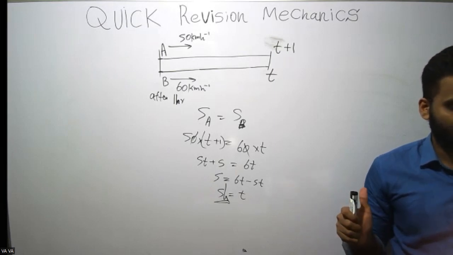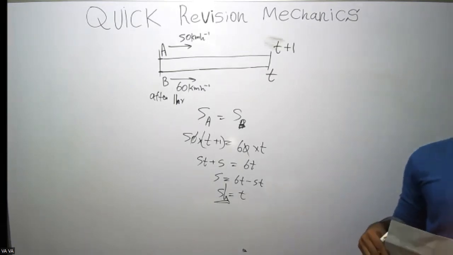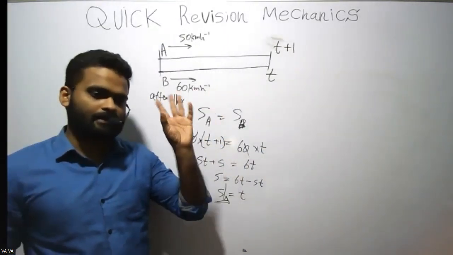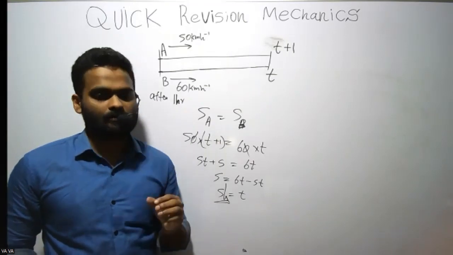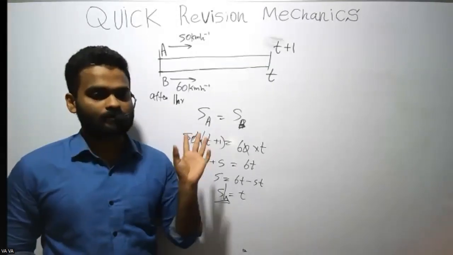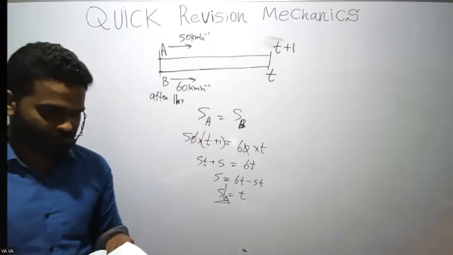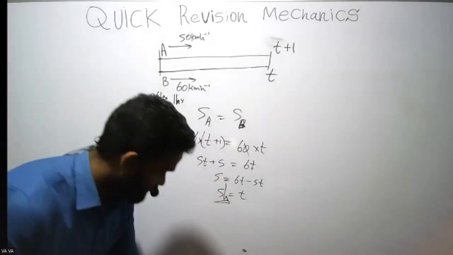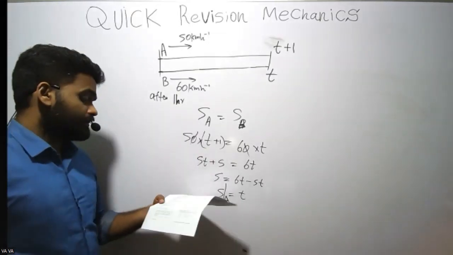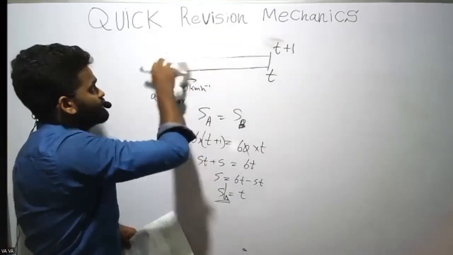Got it? Okay. So those are some of the questions. These 3 questions were based on average velocity and constant velocity. And if you have any problems, you can ask me those questions later. After that, I'll move on to practice linear motion equations.